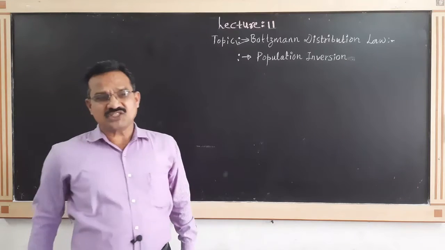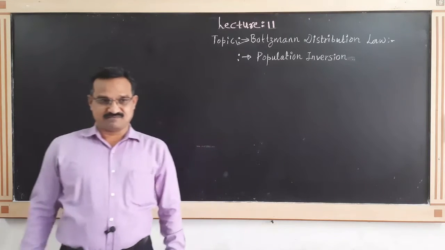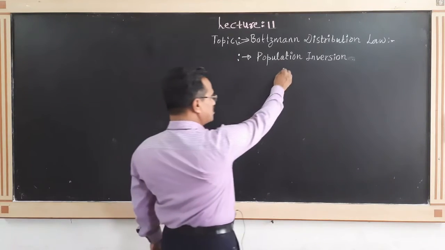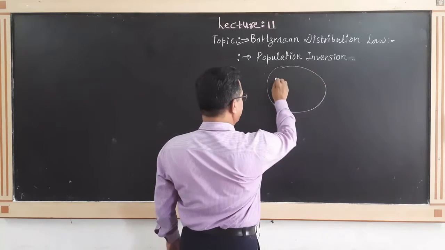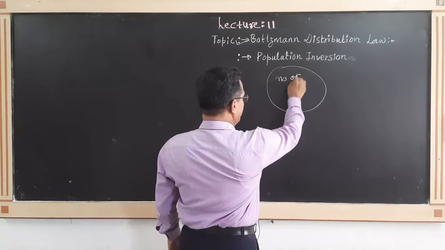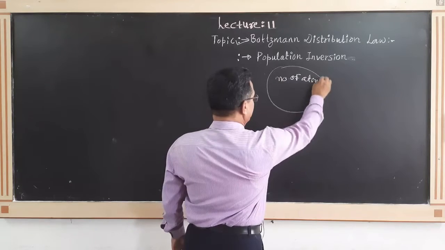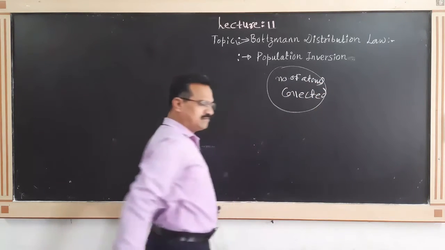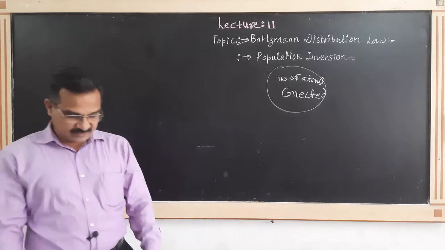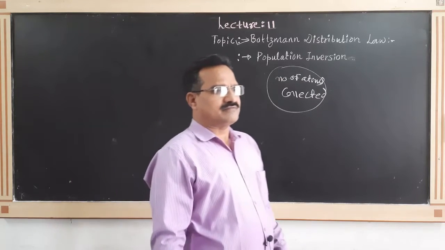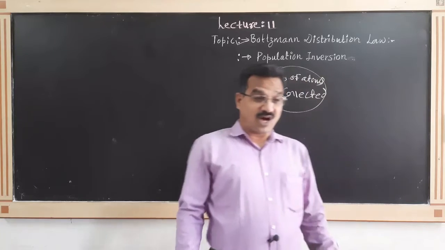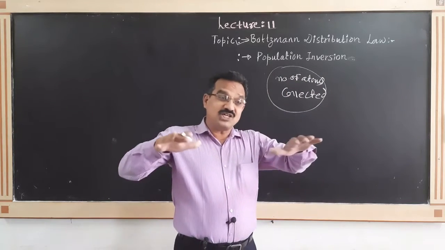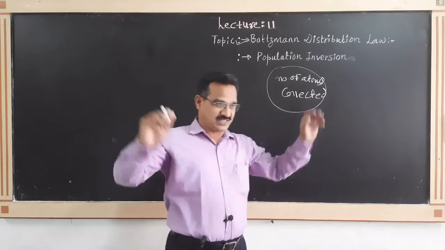When we have a collection of a large number of atoms, how are those atoms distributed in different energy levels?